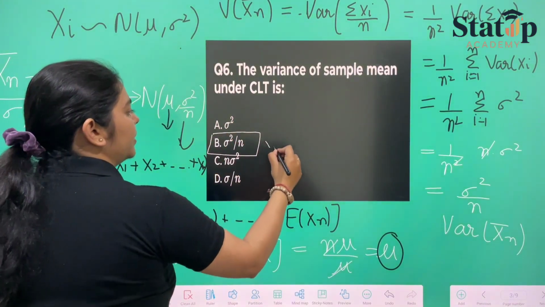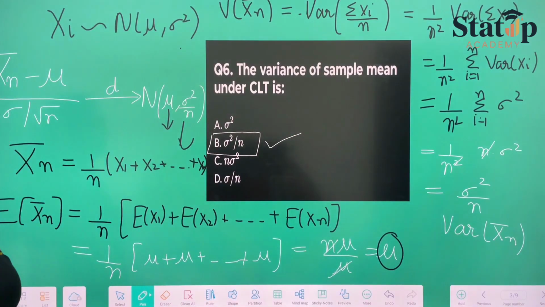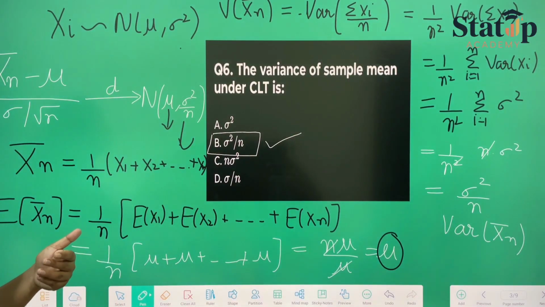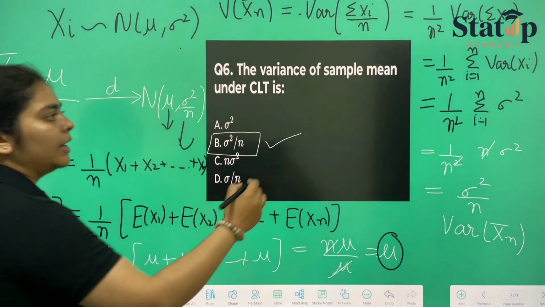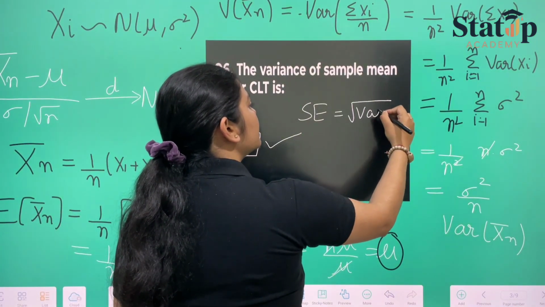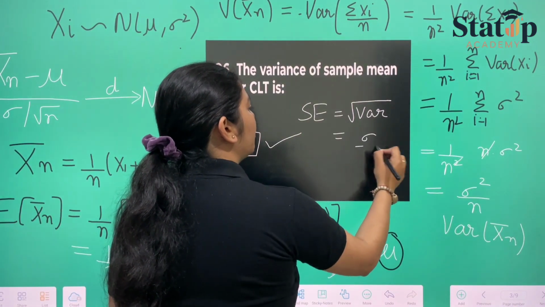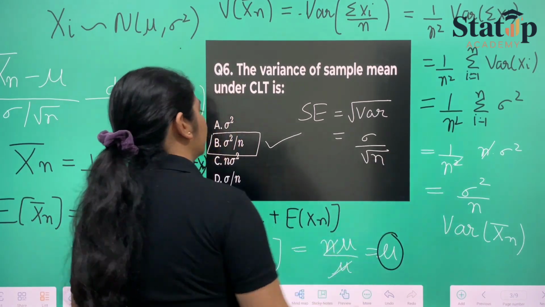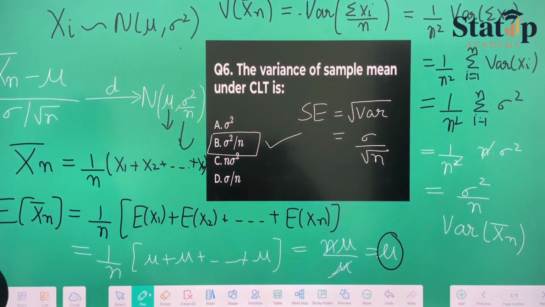Okay, if they would have asked us about the standard error, it is nothing but equal to under root of variance, which is sigma upon root n. Standard error is this.